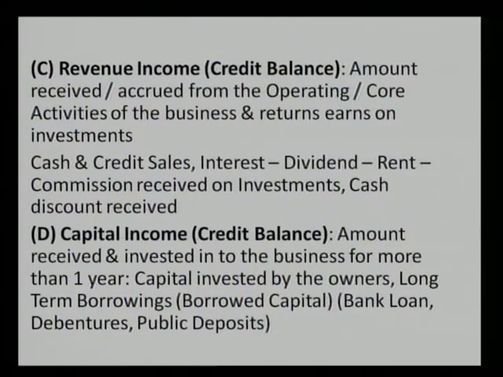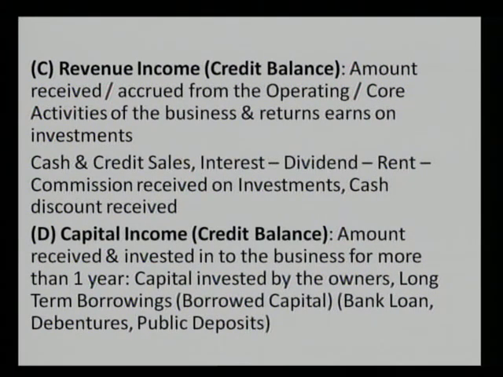Third part, that is C, revenue income. Being the income, it bears the credit balance. Amount received or accrued for the operating or the core activity of the business and returns earns on investments if investment made outside the business. Cash and credit sales, interest, dividend, rent and commission received on investments and cash discount received. All such are the revenue income for the business and that account bears the credit balance.